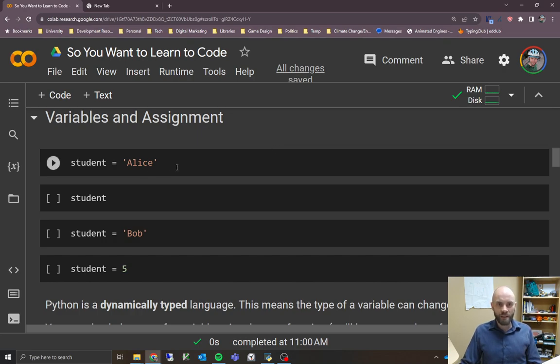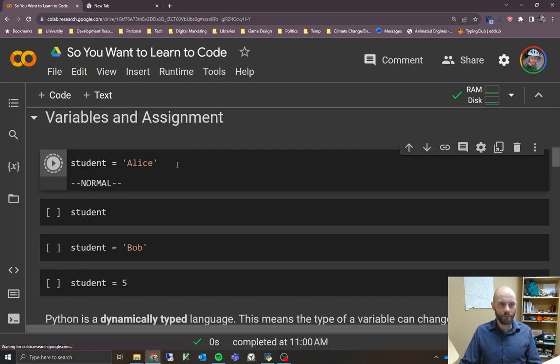This is what's called an assignment statement. We're assigning something to a variable. In this case, we are taking a string, Alice, and assigning it to the variable student. We'll talk about what we can use as variable names, but here we're just using the word student, and the single equal sign shows that it's an assignment statement, and we're giving it the string Alice. So we're taking the string Alice, putting it into the jar, and putting a label on it saying it's student.